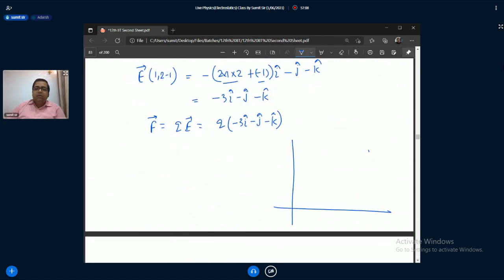Just like this. Suppose this is x, y, z. Okay. And you have this r vector and you have this f vector. So the torque is r cross f.